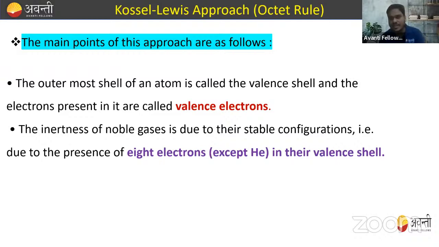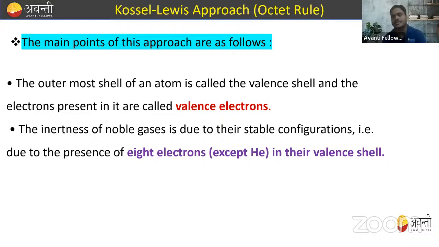The first theory that we are going to discuss is the Lewis approach, also known as the octet rule. What are the main points of this approach? The outermost shell of an atom is called the valence shell, and the electrons present in it are called the valence electrons.